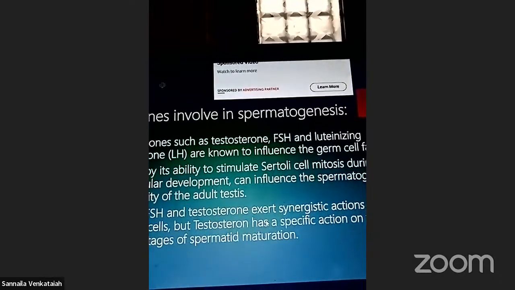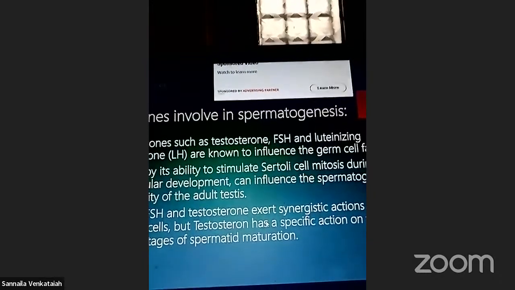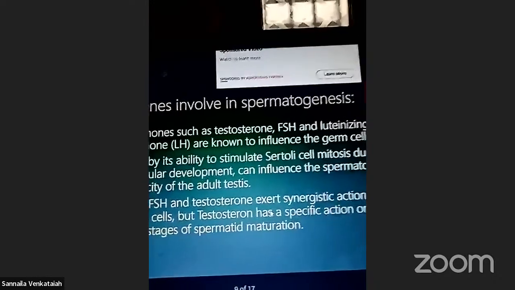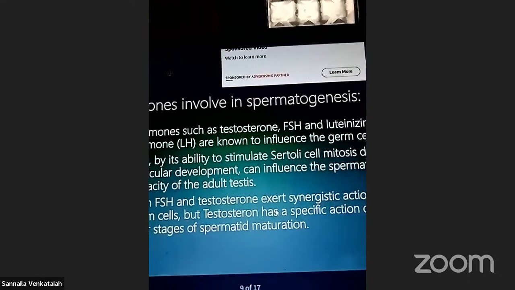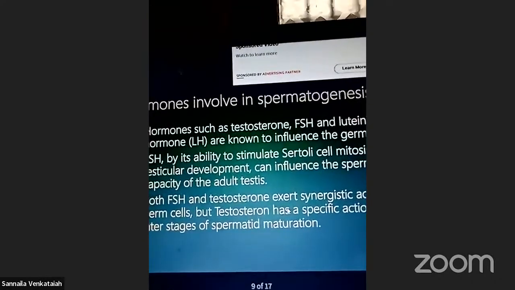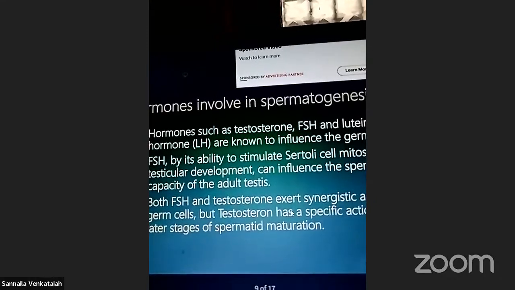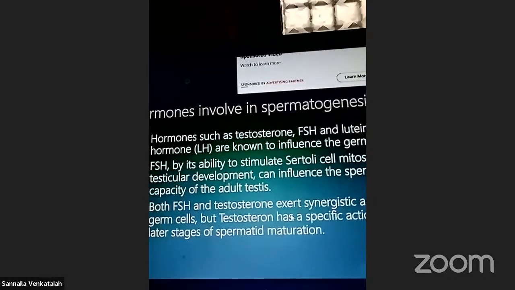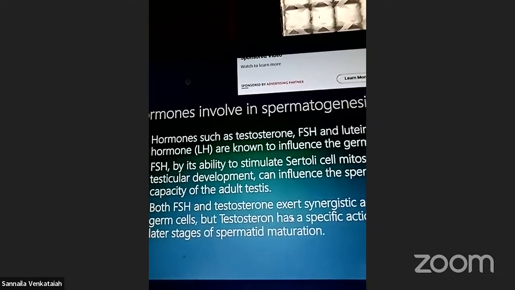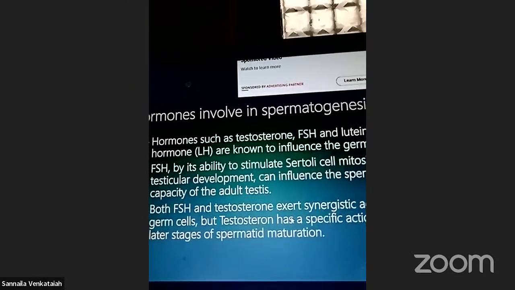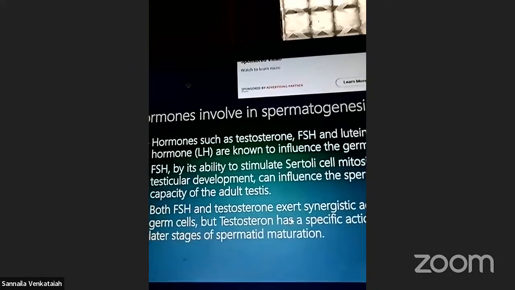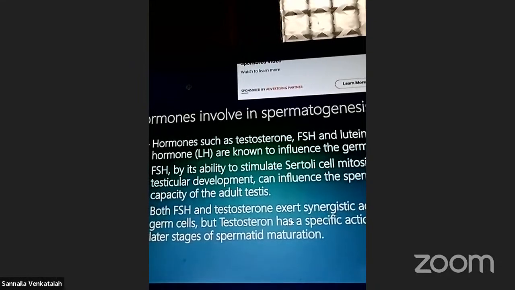Hormones involved in spermatogenesis. What is a hormone? Tell me the definition of a hormone. Anyone? Hormones are chemical messengers. Which are hormones? FSH, follicle stimulating hormone. LH, luteinizing hormone. MSH, melanocyte stimulating hormone. And prolactin hormone. These are hormones.